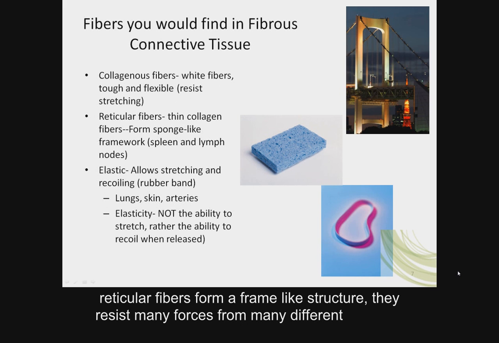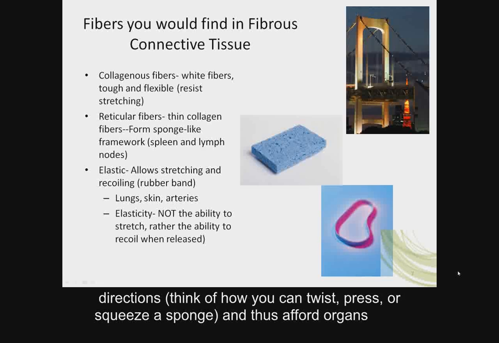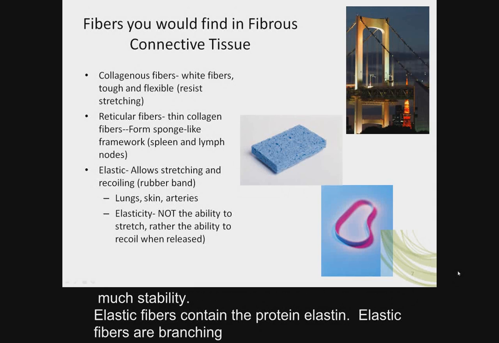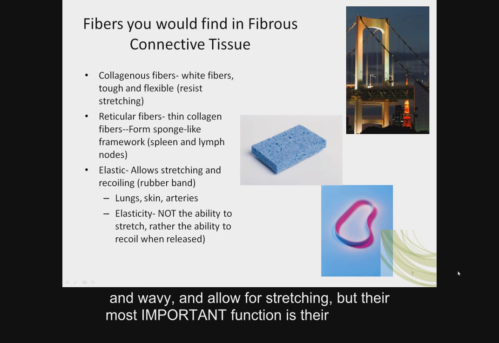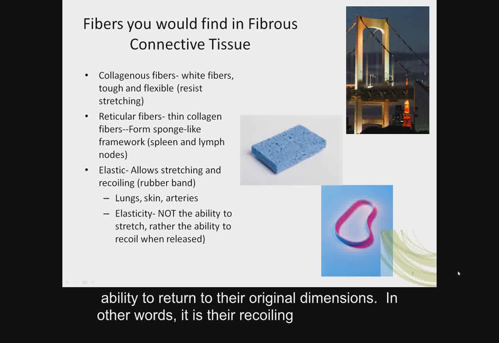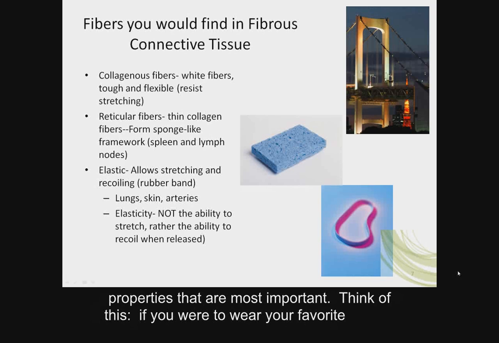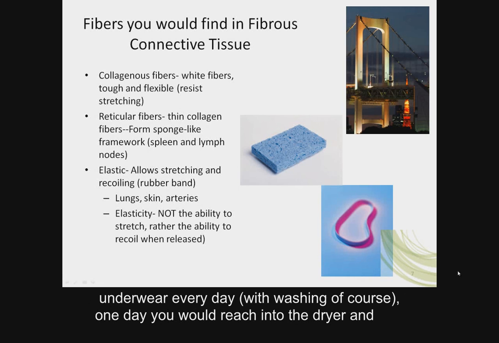Because reticular fibers form a frame-like structure, they resist many forces from many different directions. Think of how you can twist, press, or squeeze a sponge, and thus afford organs much stability. Elastic fibers contain the protein elastin. Elastic fibers are branching and wavy and allow for stretching, but their most important function is their ability to return to their original dimensions. In other words, it is their recoiling properties that are most important.